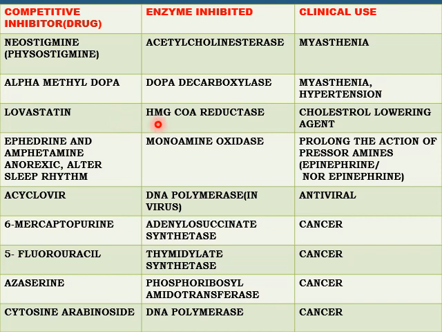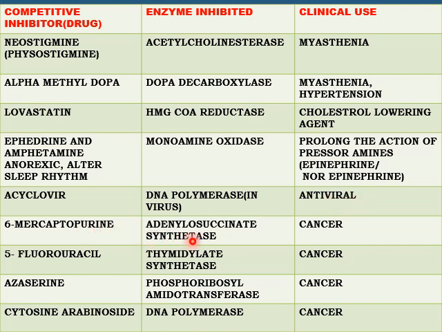Lovastatin inhibits HMG coenzyme A reductase, and acts as a cholesterol lowering agent. Ephedrine and amphetamine inhibit monoamine oxidase, which prolongs the action of pressor amines, used as antidepressants and to alter sleep rhythm. The drug acyclovir inhibits DNA polymerase, used as an antiviral.